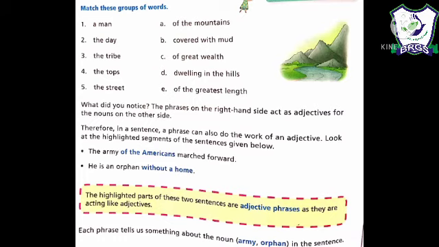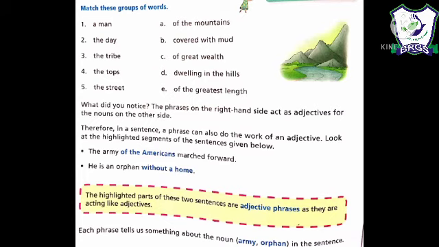Now what are adjectives? Adjectives are words which modify a noun, जो एक noun के बारे में हमें कुछ extra बताते हैं. They are the adjectives. So these words are acting as adjectives. Therefore, in a sentence, phrases also do the work of an adjective.